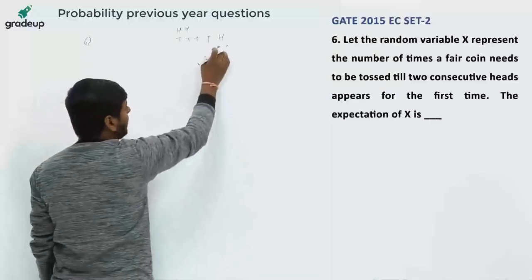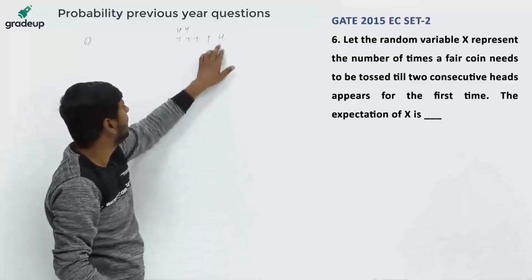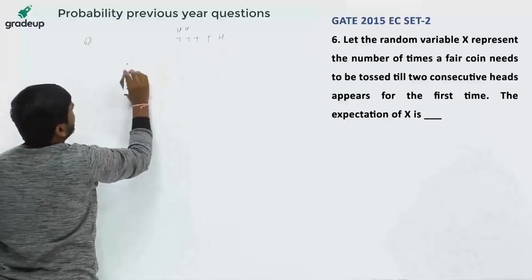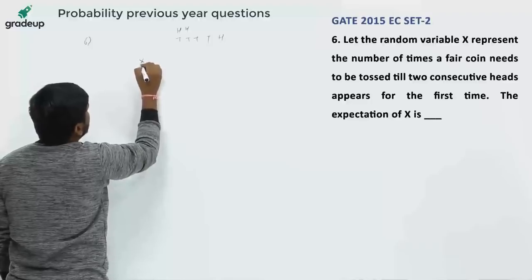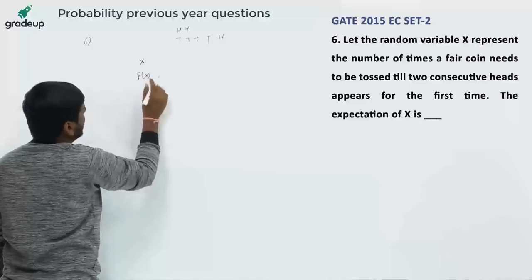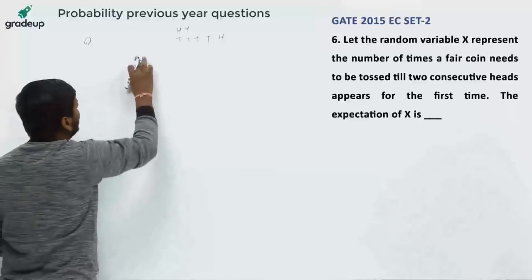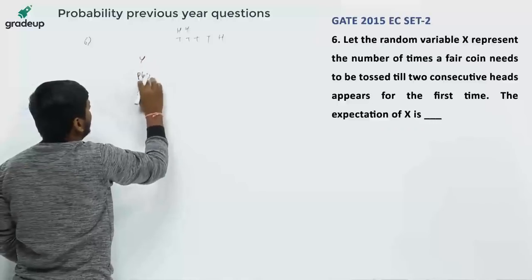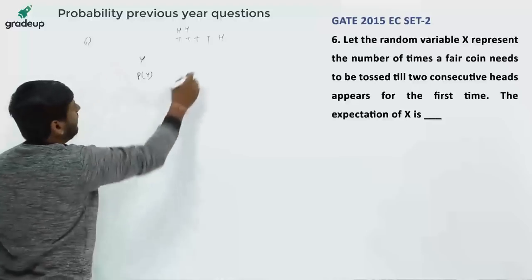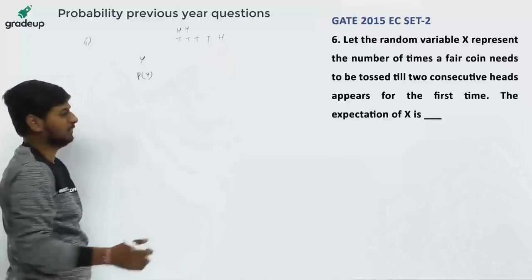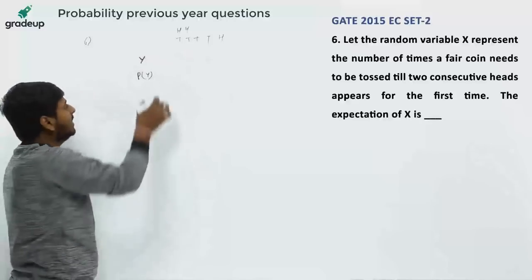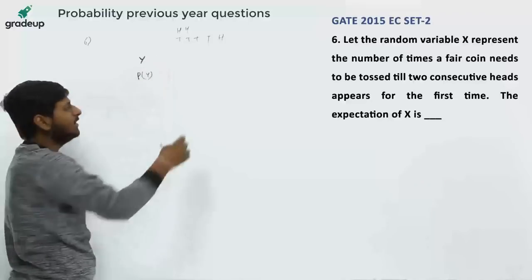And what is the expectation of finding first head? Let's see that first. So the expectation of finding first head is x and px. Okay, suppose I am taking y, since x is given in the question. Y is a random variable which is representing the probability of getting head. So suppose in n number of attempts, y is the number of attempts in which we get the first head.